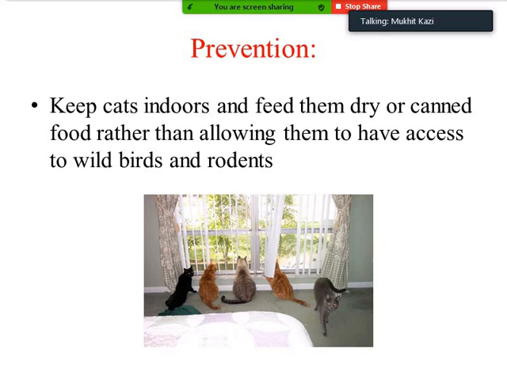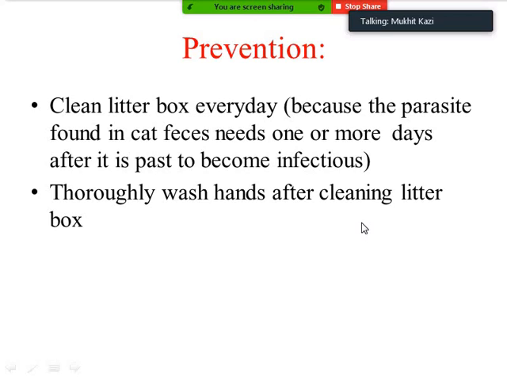Keep cats indoors and feed them dry or canned food rather than allowing them to have access to wild birds and rodents. So this is very, very important. Those people who have cats as pet animals must take care of the precautions associated with this disease. Clean the litter box every day, because the parasite found in cat feces needs one or more days after it is passed to become infectious. This is very important. And then thoroughly wash hands after cleaning the litter box.